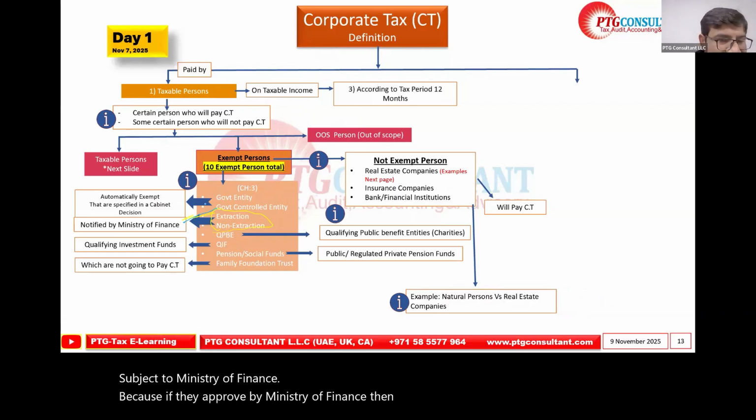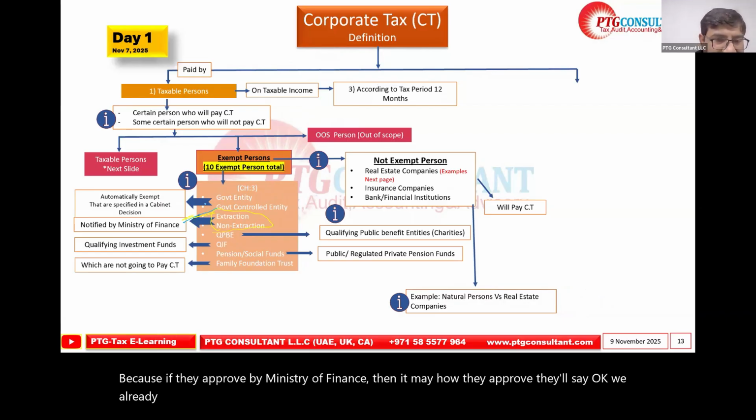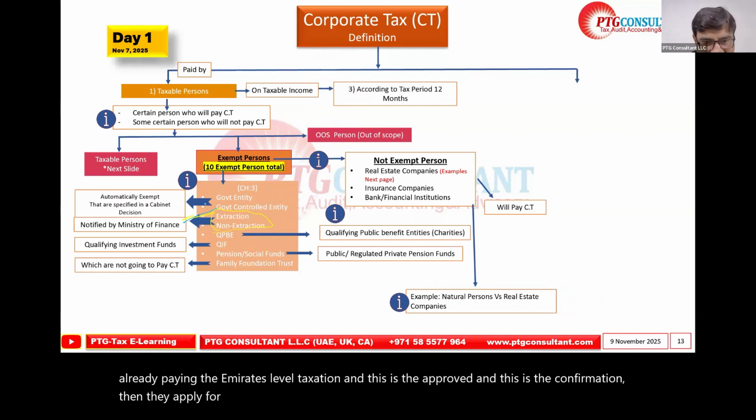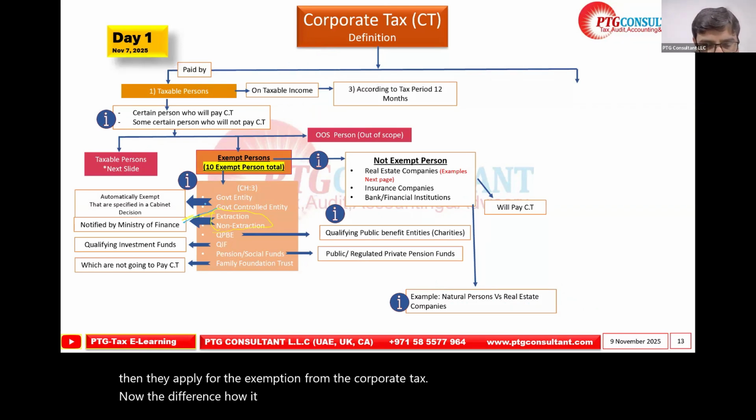They'll say, okay, we are already paying the Emirates-level taxation, and this is the approved confirmation. Then they apply for the exemption from the corporate tax. Now, the difference is how it will be an exempt person, automatically or by application.